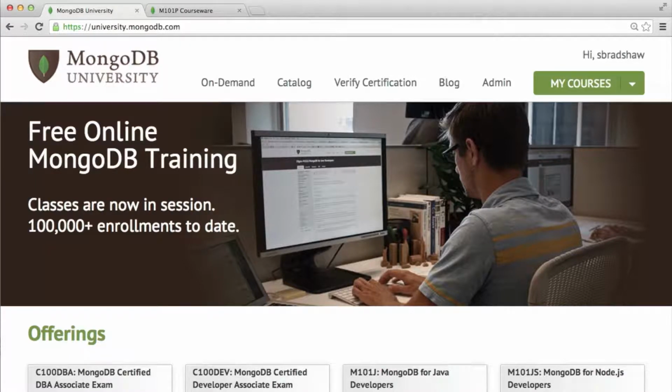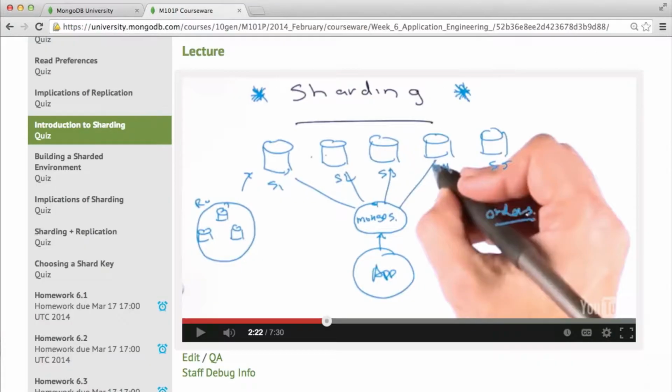For example, there you'll see just exactly how we scale MongoDB to big data problems. These courses are completely free and taught in a style very much like the one you've just finished. Take a look at university.mongodb.com.